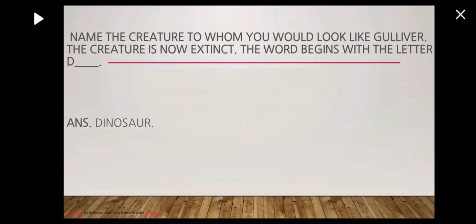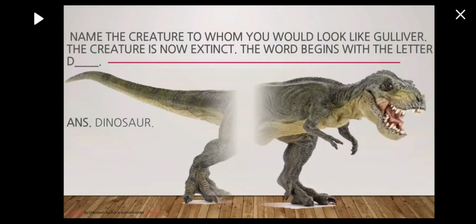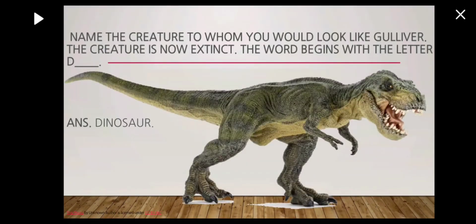Now let's see the next exercise, students. Name the creature to whom you would look like Gulliver. The creature is now extinct. The word begins with the letter D. Can you tell me? Yes, it is dinosaur. Because we will look very tiny in front of a dinosaur, like Gulliver was in front of those giants. And this word is starting with D, D for dinosaur.